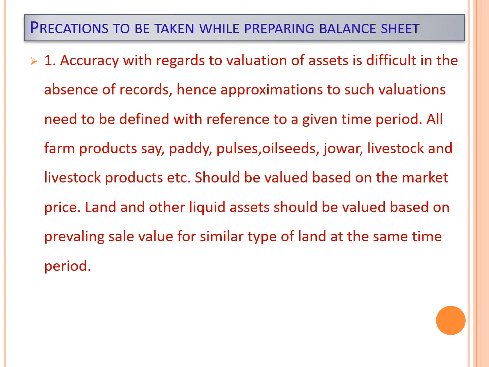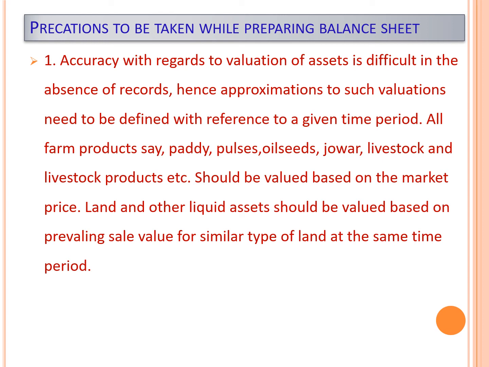There are some precautions that we have to take while preparing a balance sheet. There are three precautions. First one is accuracy. The valuation of assets is difficult in the absence of records. Hence, approximations to such valuations need to be defined with reference to a given time period.